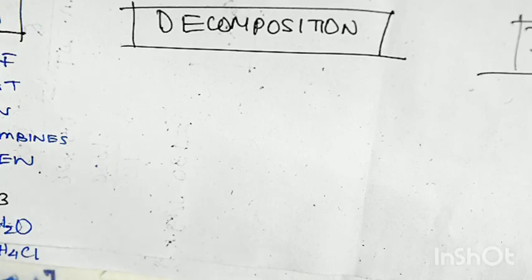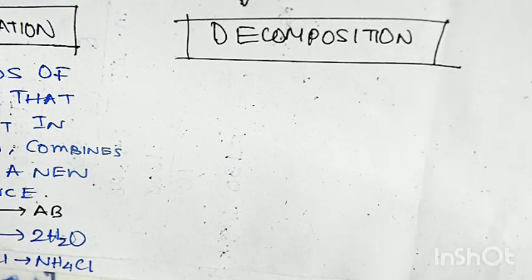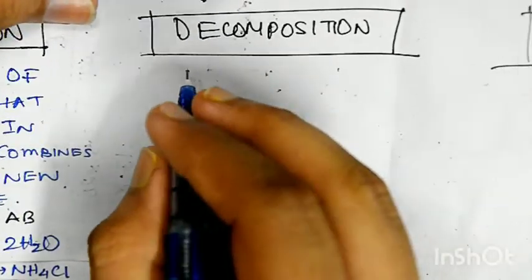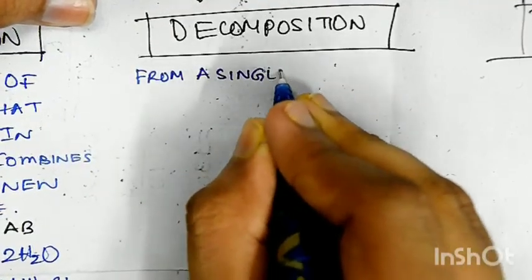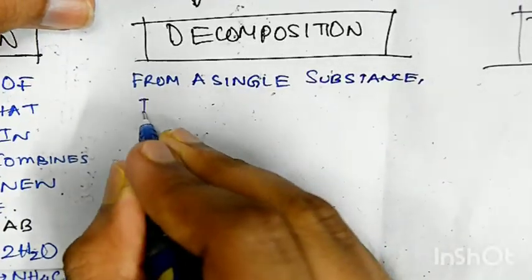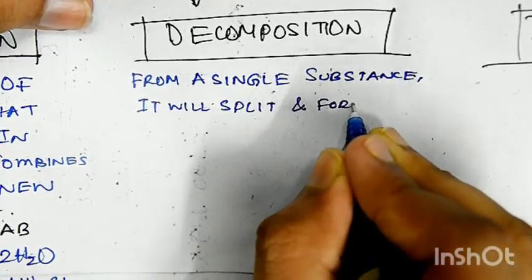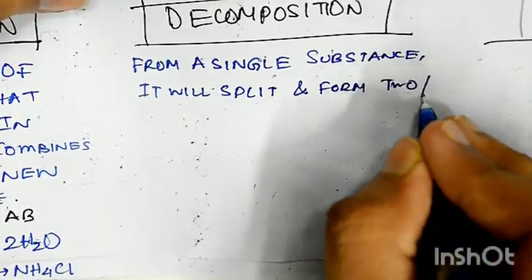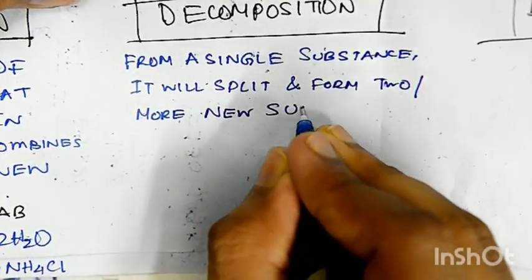This is just the opposite of it. In a combination reaction, two substances are getting combined, and in a decomposition reaction, a single substance breaks into two different substances. So from a single substance, it will split and form two or more new substances.